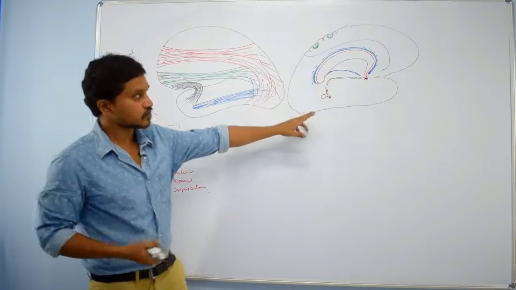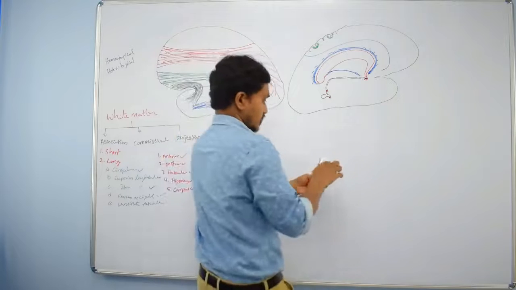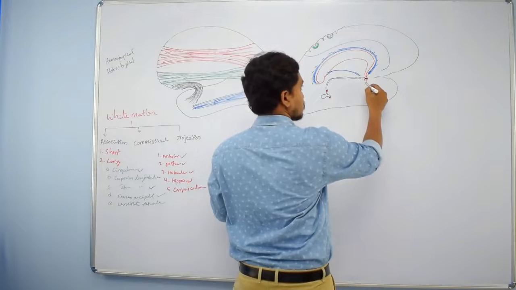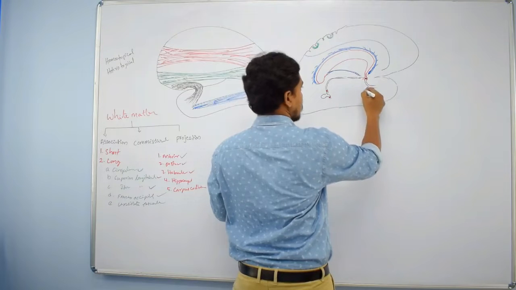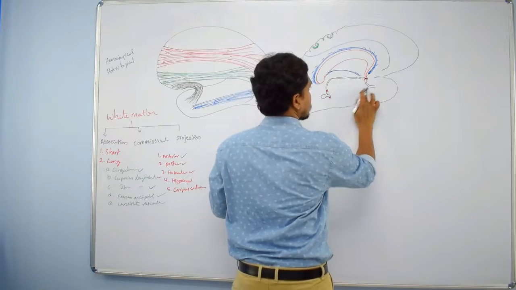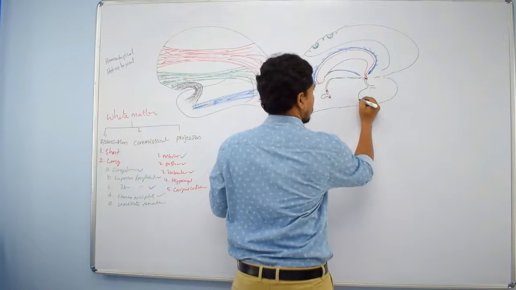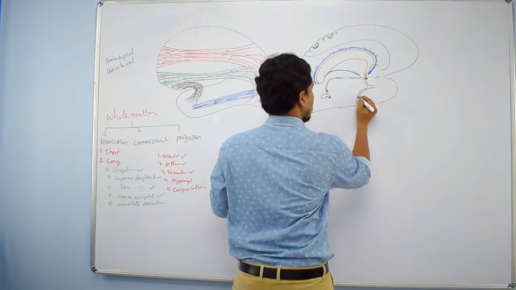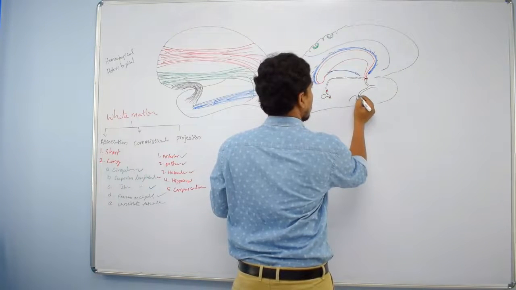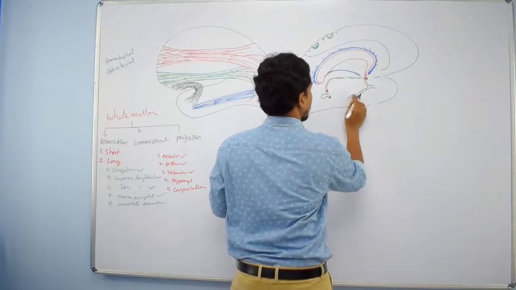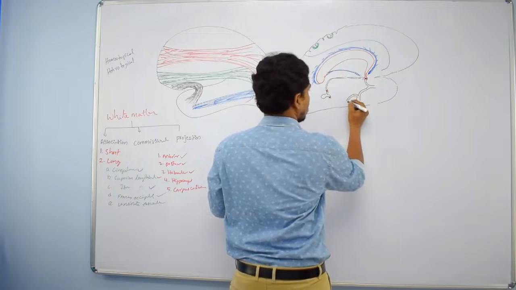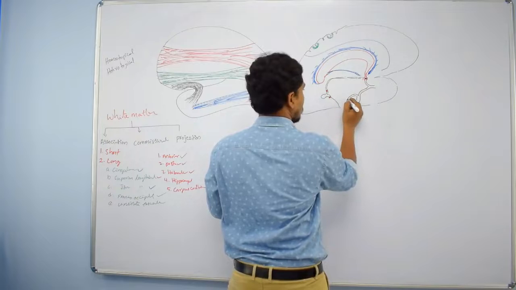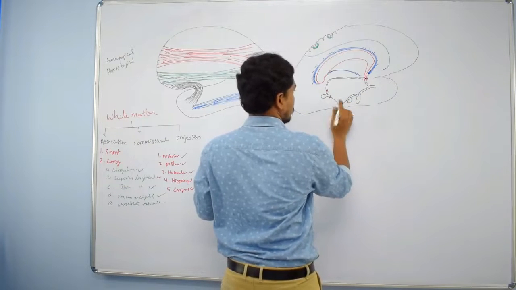Of course, we have to extend this diagram down. Optic chiasma. Then this is pituitary gland. This is mammillary body here. This is aqueduct of Sylvius.